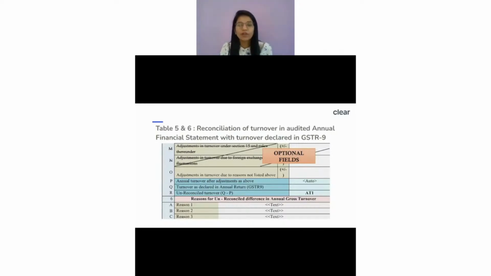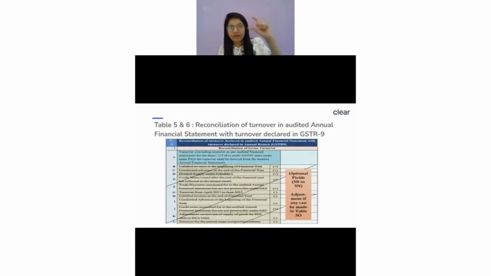Right, so now what we have done is we have shown under value 5Q, right? This is a turnover which is coming as per my GST-9. When we looked into my 5A, that was as per my books, a financial statement. And here I have the turnover as per my GST-9, right? That is what we have done.